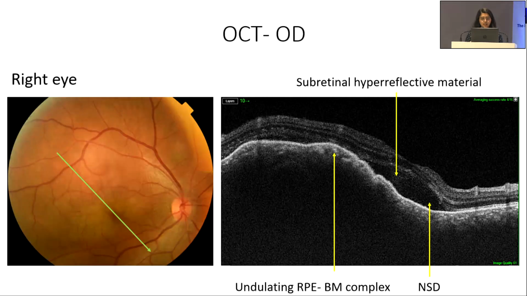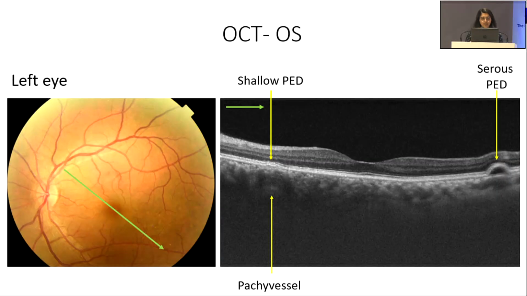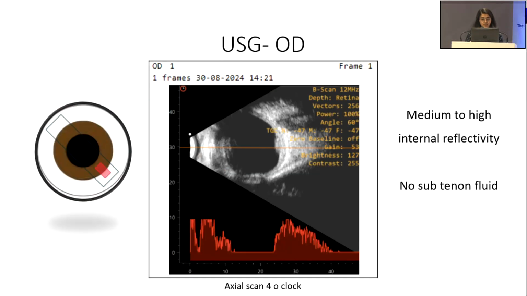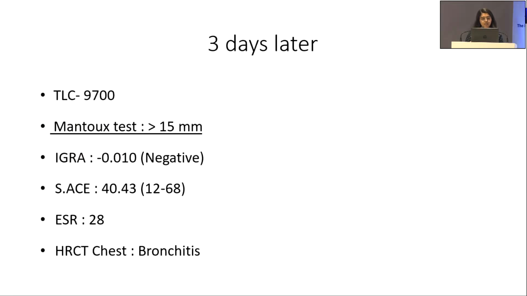On OCT right eye, we saw undulating RPE Bruch's membrane complex, neurosensory detachment and subretinal hyperreflective material. Left eye showed PED with pachyvessel. Right eye USG showed medium to high internal reflectivity with choroidal mass. Three days later, patient visited us with reports.